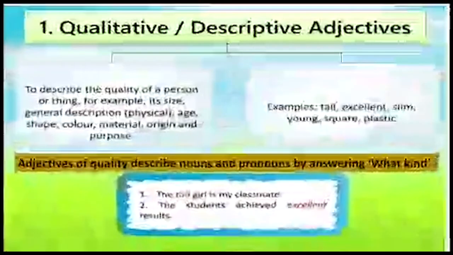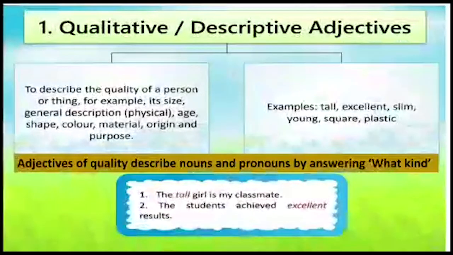First we have qualitative or descriptive adjectives. Let's see the definition. To describe the quality of a person or thing, for example, its size, general physical description, age, shape, color, material, origin, and purpose. For all these aspects, descriptive adjectives are used. Examples of descriptive adjectives are tall or short, excellent, slim, young, square, plastic. So, these all are the examples.